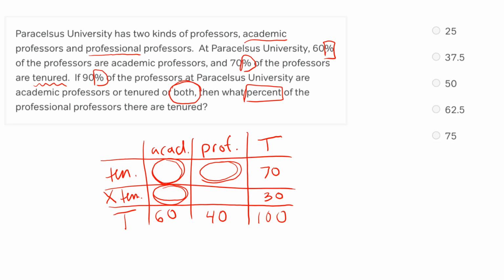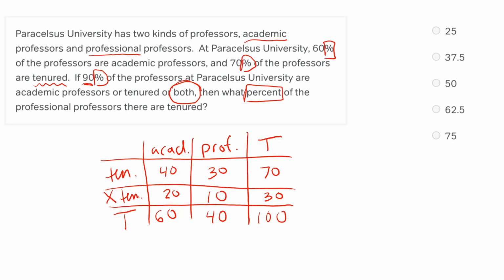Well, we know that it's all supposed to add up to 100. So if those three cells make up 90, the remaining cell makes up 10. Now that we have that, we can fill in our other cells. Something plus 10 equals 30, that's got to be 20. Something plus 10 equals 40, that's got to be 30. Confirming with this last cell, something plus 20 equals 60, that's got to be 40, and then 40 plus 30 does equal 70. And just to confirm against that 90% thing, if I add up my circled ones, those should add up to 90. 40 plus 20 is 60, plus 30 is 90.